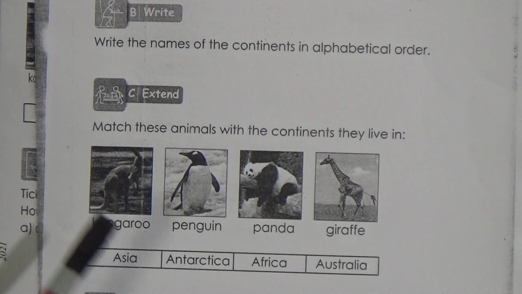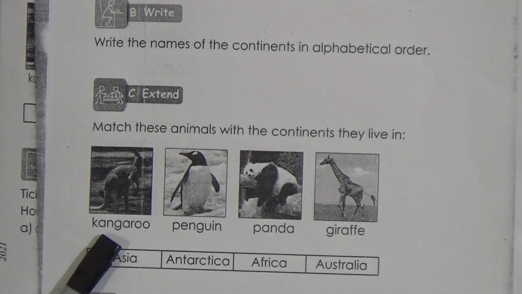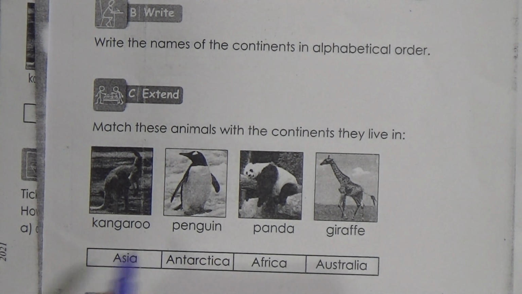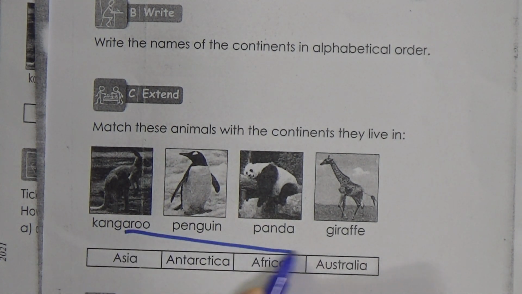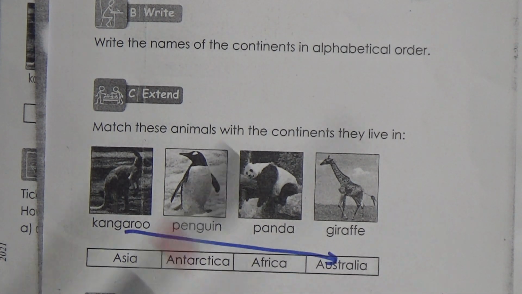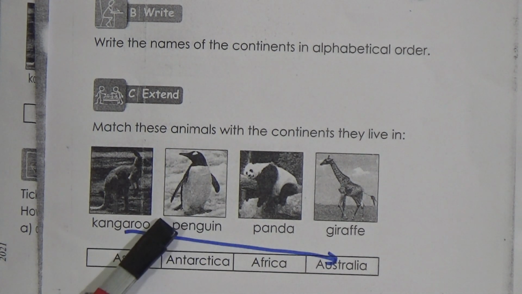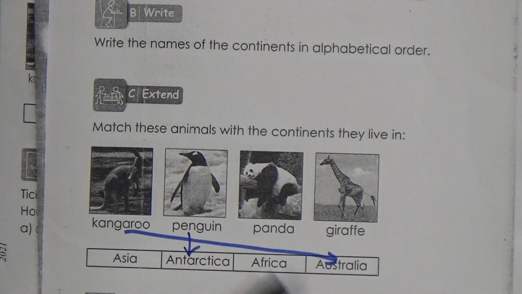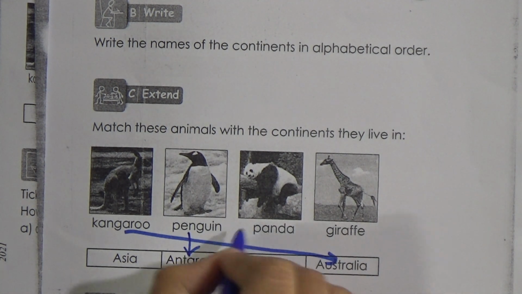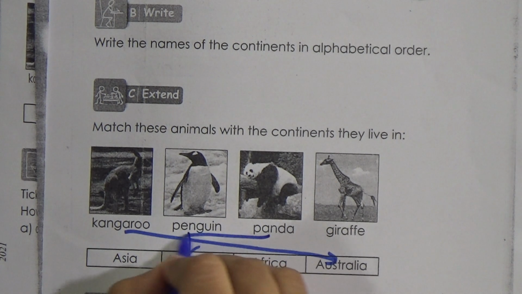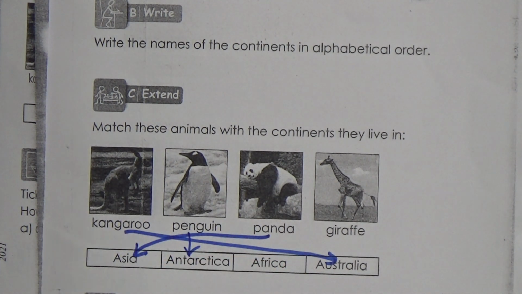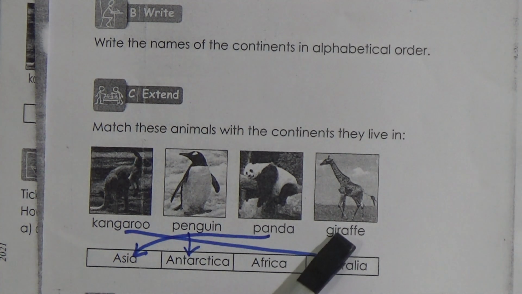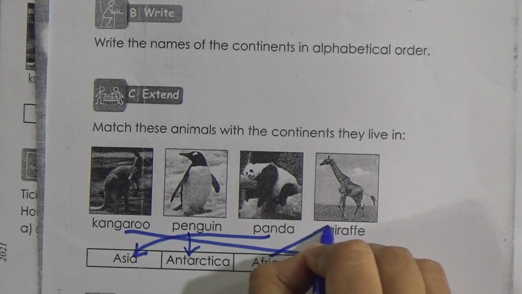So where will you find kangaroo? Yes, we all know that we will find kangaroo in Australia. Then penguin, where will you find penguin? Yes, we will find penguin in Antarctica. And panda, where will you find panda? In Asia. That means in the biggest continent, and we also live in Asia. That means we are part of the Asia continent. Now giraffe, you will find giraffe in Africa.